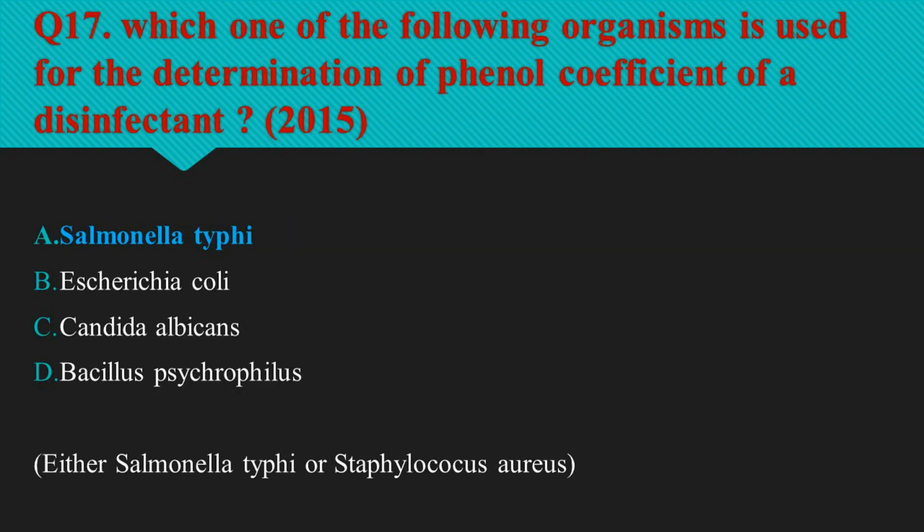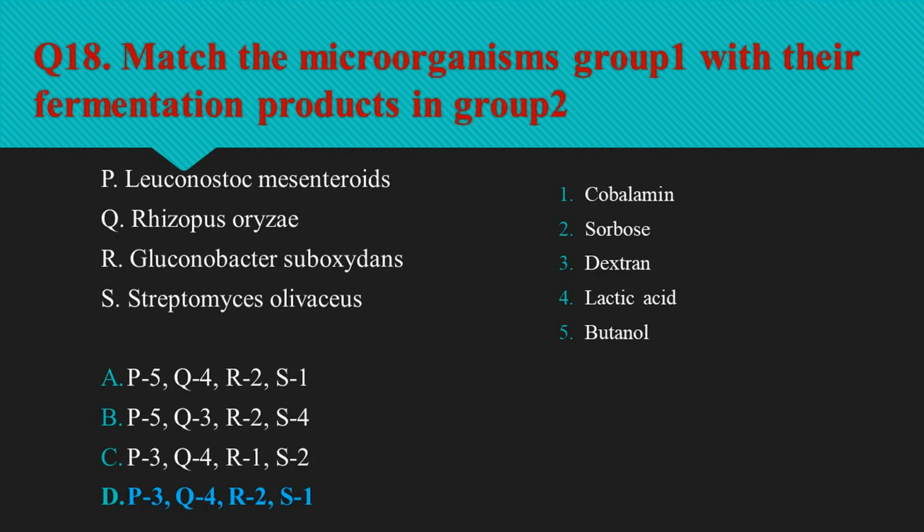Question number 17 is which one of the following organisms is used for the determination of phenol coefficient of a disinfectant? So option A, Salmonella typhi is the right option. Either Salmonella typhi or Staphylococcus aureus is used. Question number 18 is match the microorganisms in group 1 with their fermentation products in group 2. So Leuconostoc mesenteroides produces dextran, Rhizopus oryzae produces lactic acid, Gluconobacter produces sorbose, and Streptomyces olivaceus produces cobalamin. So option D, P3Q4R2S1 is the right option.